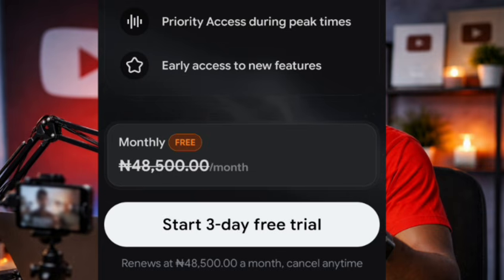Most people will see it and decide to pay the 48,500, while others will see it and not be able to pay. They will just go away, and that is not their business. Their business is, okay, you try for 3 days free. Then after these 3 days, if you can still pay for what you are enjoying, then pay. If you cannot pay, then withdraw yourself, remove the card or manage subscription, something like that. So you are free to do it like that. So that's how it is.